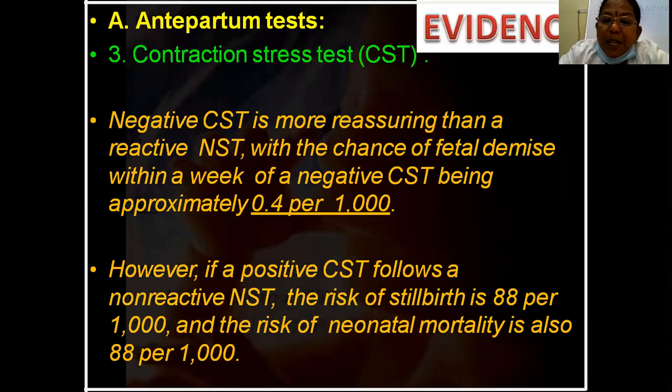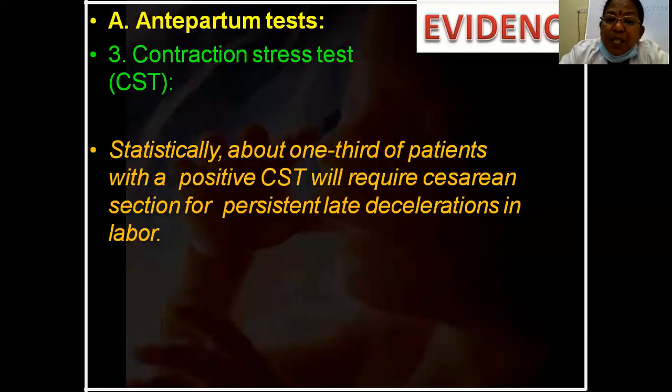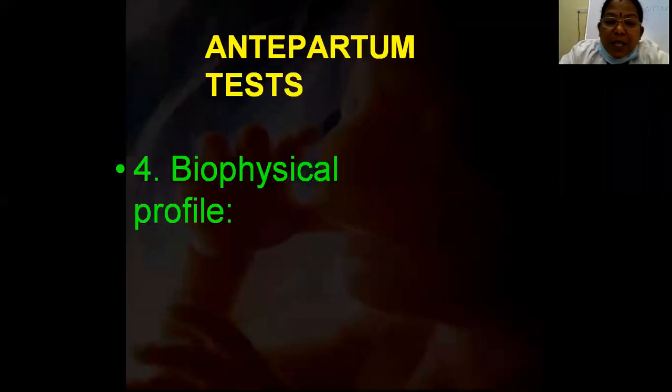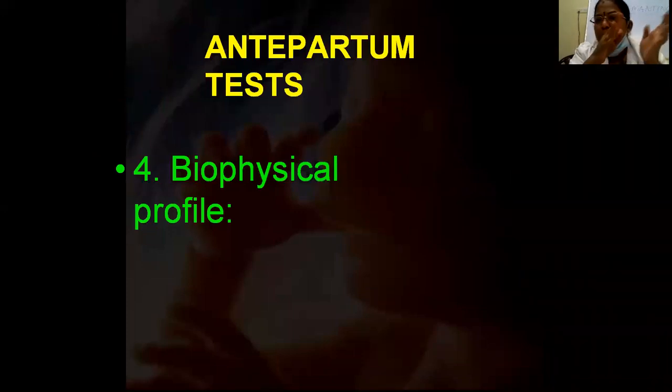A negative CST is more reassuring than a reactive NST. The chance of fetal demise within 1 week of a negative CST is only 0.1 per 1000. However, if a positive CST follows a non-reactive NST, the risk of stillbirth is around 88 per 1000, and mortality is also 88. So this is very, very important. But this is an invasive test. Statistically, about 1/3 of patients with a positive CST will require caesarean section if there are persistent decelerations. We'll discuss this in detail in intrapartum testing.